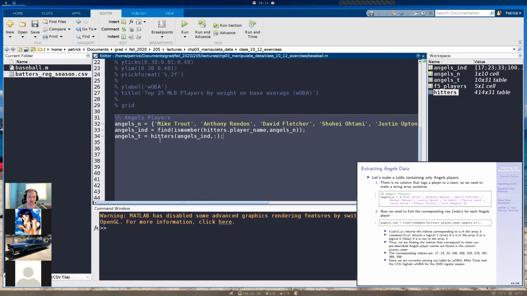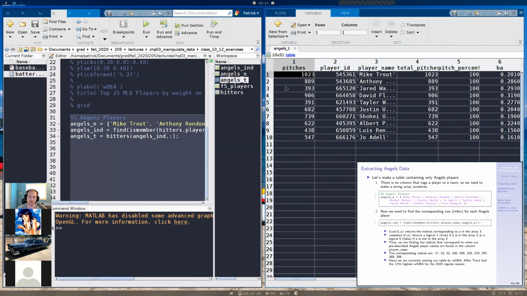Okay, so then we got those indices, and we made our table where we do array addressing once again. We look at our table hitters, and then we specify the rows, the indices for the Angels players, and then we want to take all of the columns for them. So we put in that colon right there. If I look at our new table here, we see that we have a 10 by 31 table, all built up of Angels players.